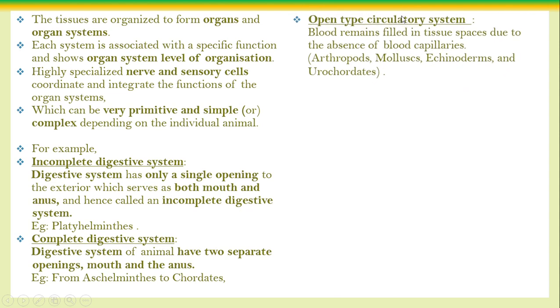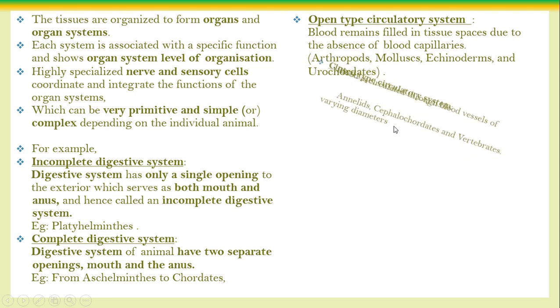See the open type of circulation. Open type of circulation means the blood of the animal remains in the filled space that is called the hemocoel, because of the absence of blood capillaries. The total blood of the animal is present in a particular space only. That means the body cavity of the animal is totally filled with the blood. All the bodily organs take part in it. Example, the cockroach. That is called open type of circulation. No blood capillaries, no blood vessels. That is the open type.